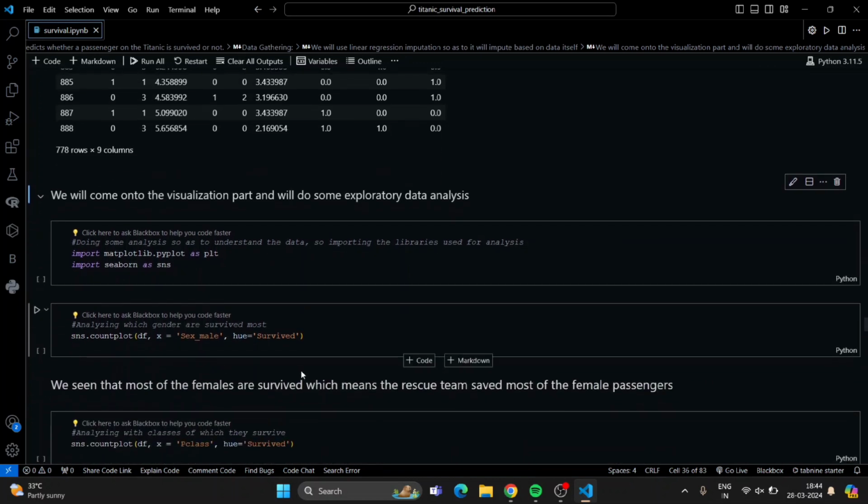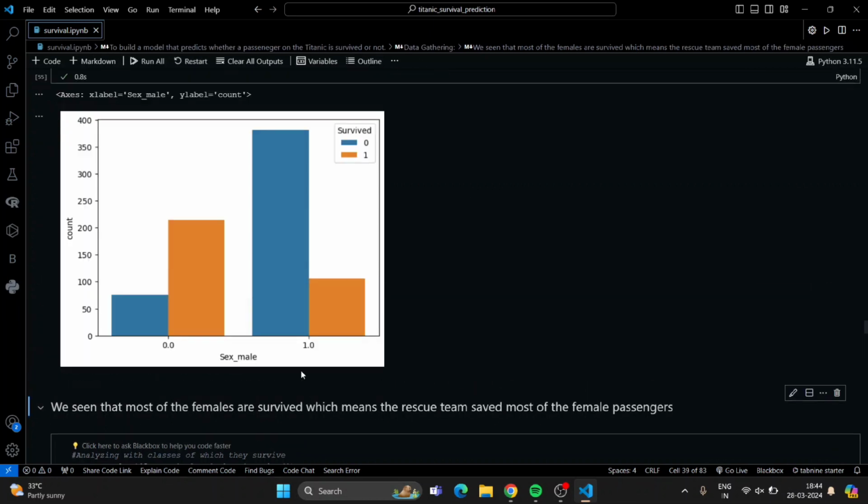Now we come to the visualization part, and we will do some exploratory data analysis. We will use matplotlib and seaborn as libraries, and we will see the count plot of how many males or females survived.